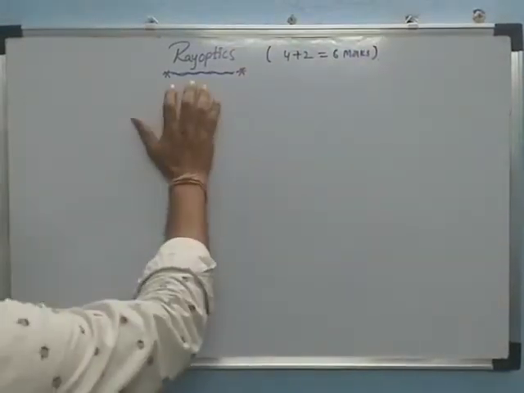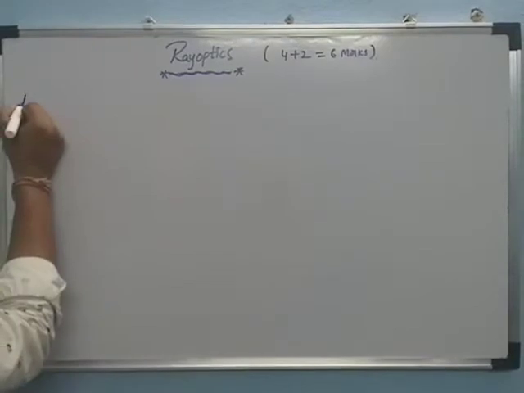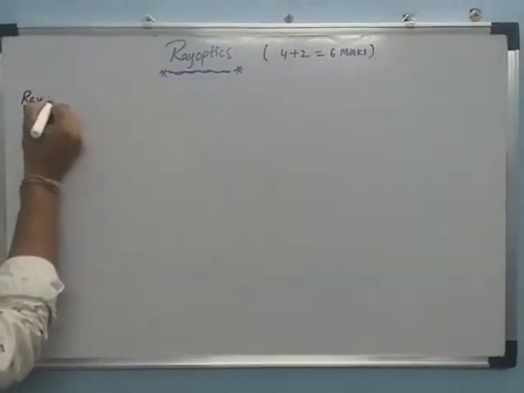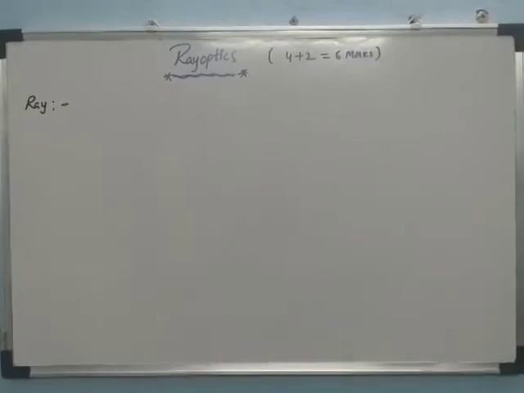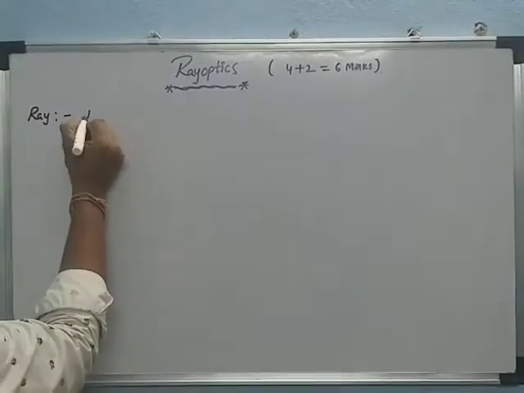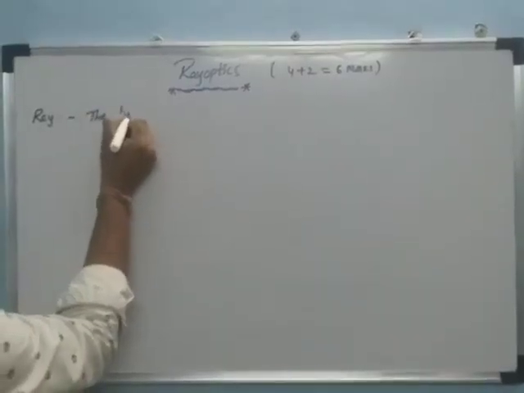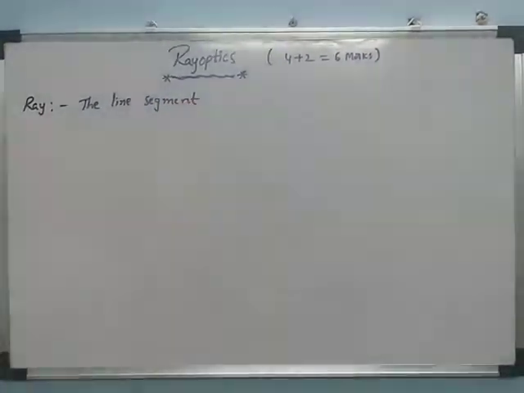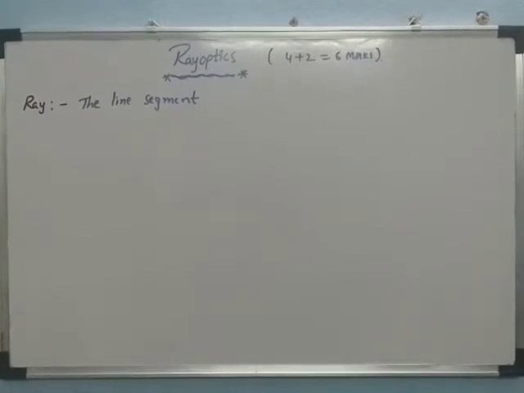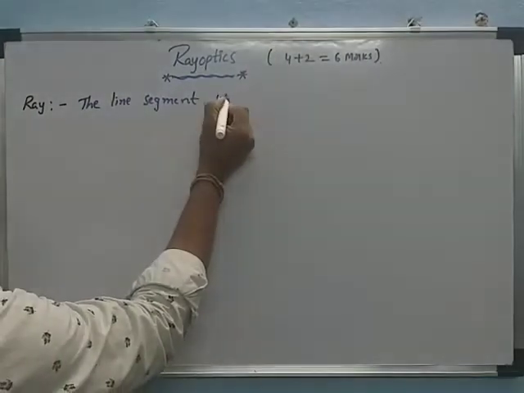First we learn about the ray. A ray is nothing but a line segment with a specific direction.